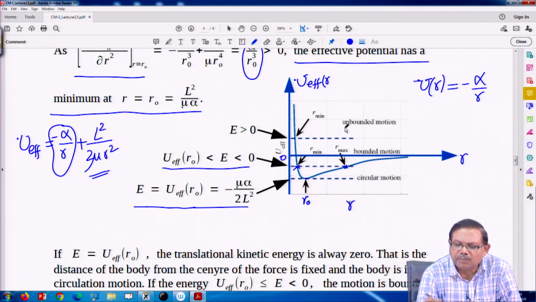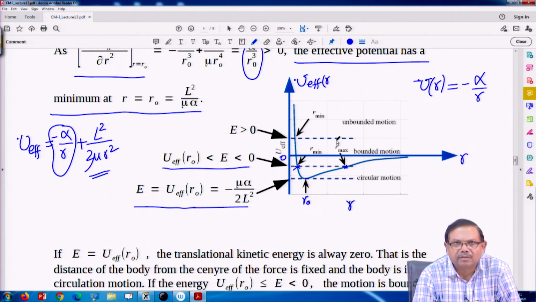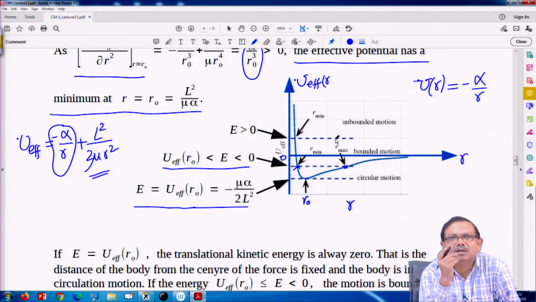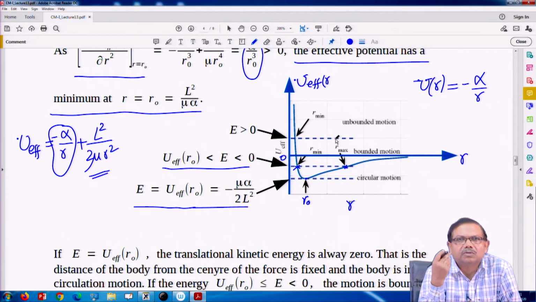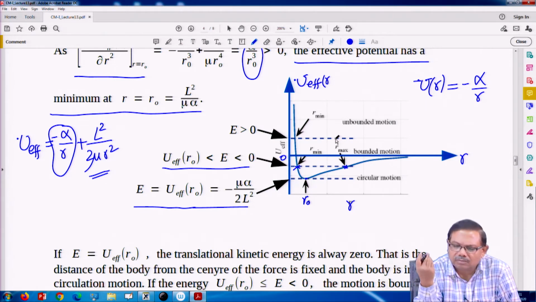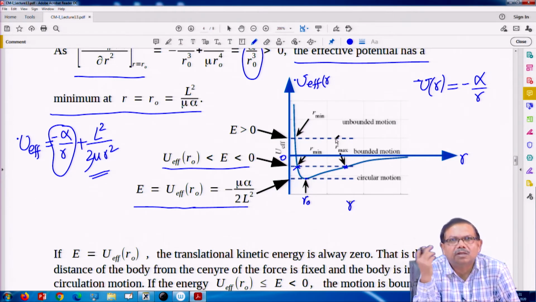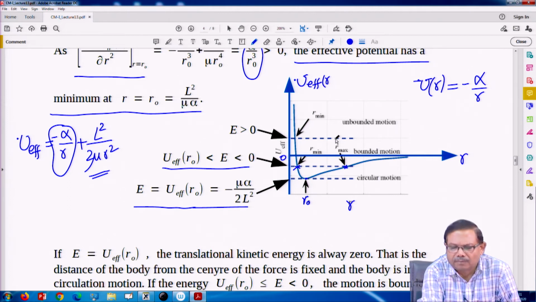When energy is positive, it is clearly unbounded. On one side it will turn. Like a lot of astronomical bodies come towards other astronomical bodies once in a while. So, they come very close and then go far away. Of course, there is a risk of collision.